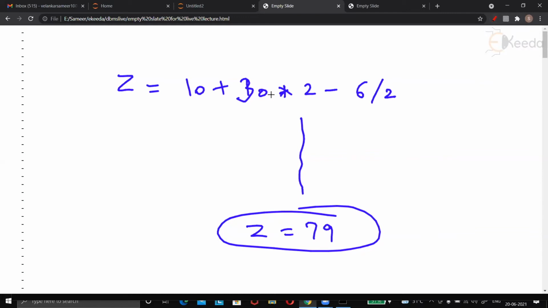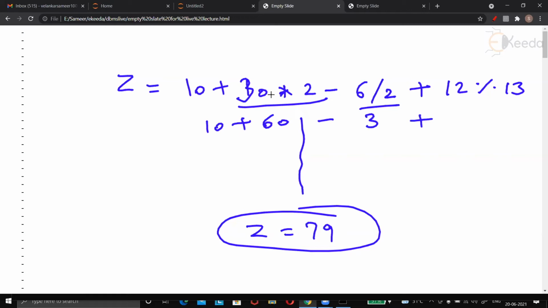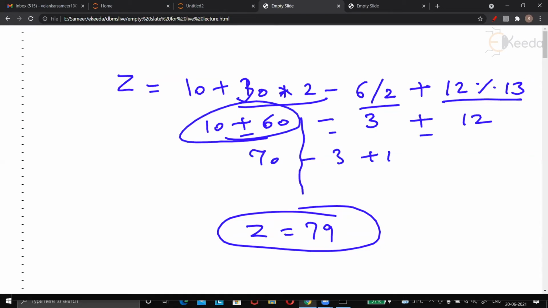What was the remaining expression? 6 by 2, and after that plus 12 and 13. So this got solved first, so it was 60. So 10 plus 60, minus this got solved 3, plus this got solved 12. Now plus, minus, and plus have the same priority, so the left one should be done first. So 70 minus 3 plus 12. So 70 minus 3 will be done, which is 67, plus 12, which is 79.